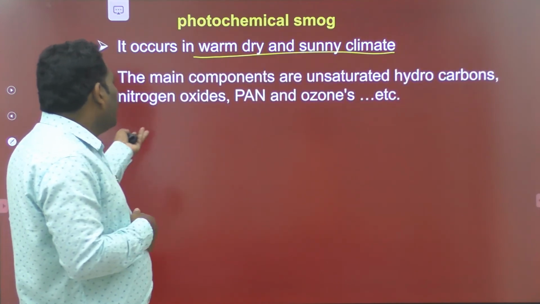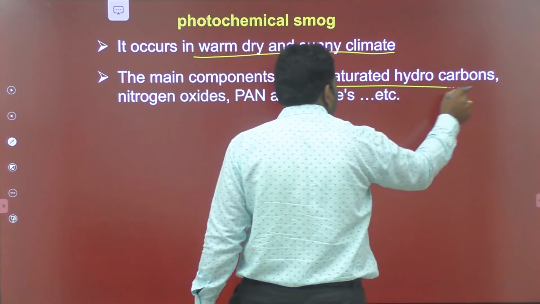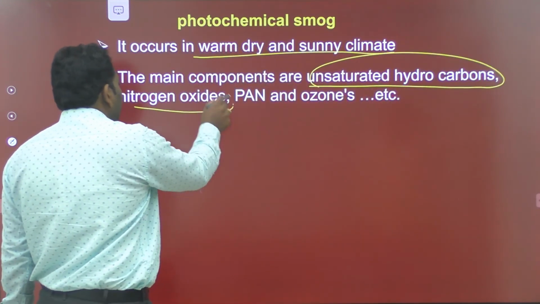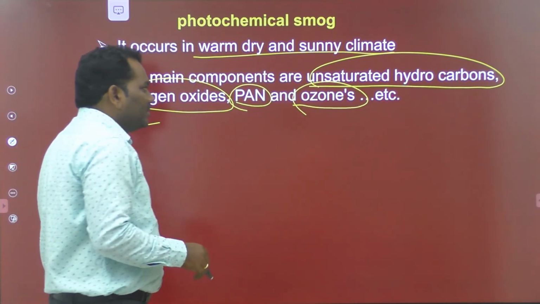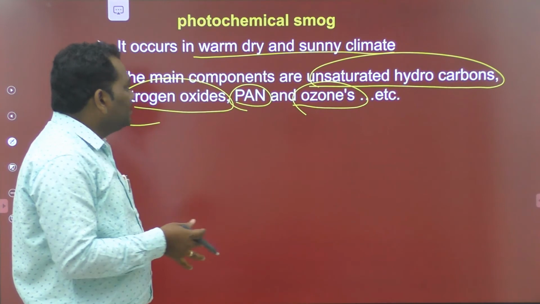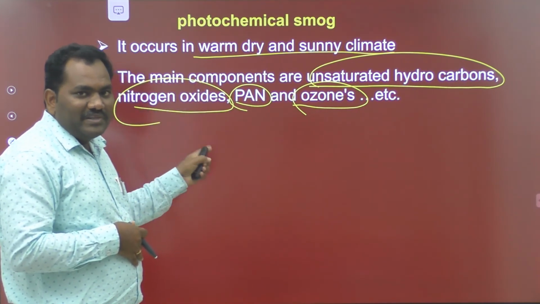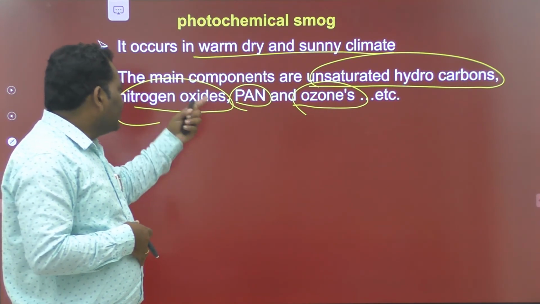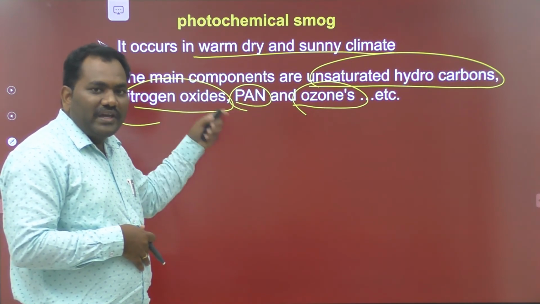The main components are unsaturated hydrocarbons, nitrogen oxides, PAN and ozone. What are the components present in photochemical smog? Hydrocarbons, PAN meaning peroxyacetyl nitrate, nitrogen oxides and ozone, O3, NO2, like this.